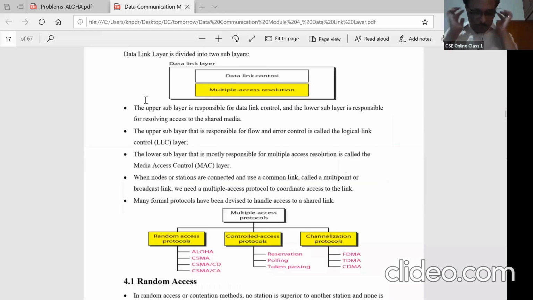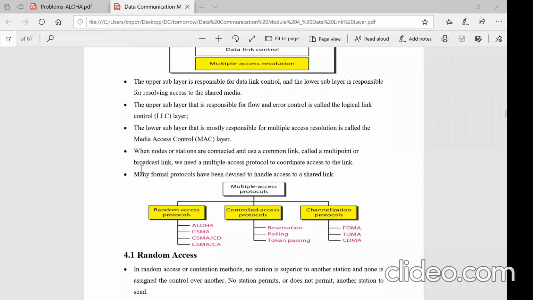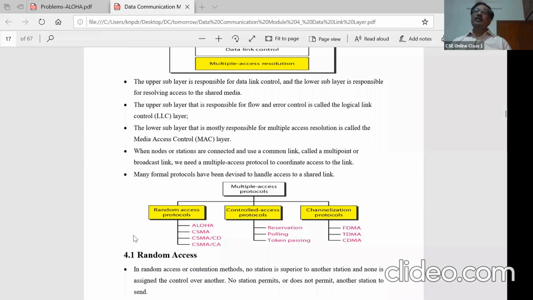Okay, good morning all of you. I'll resume back from where we stopped. In the last class, we stopped at CSMA. Let us go ahead. So before going to CSMA, I'll just brush up the multiple access resolution protocol. The multiple access protocols is nothing but there will be multiple stations trying to access a common channel, right? The stations are independent, but they are connected to a common channel. We call it shared. They are going to use a single shared channel, right?